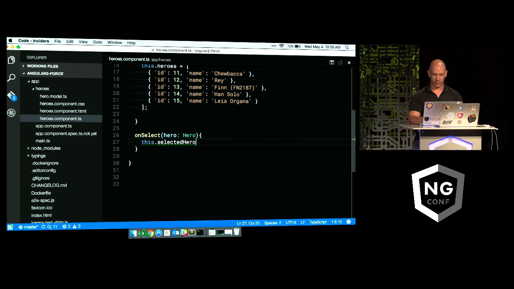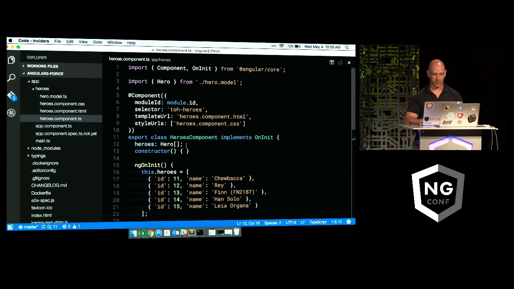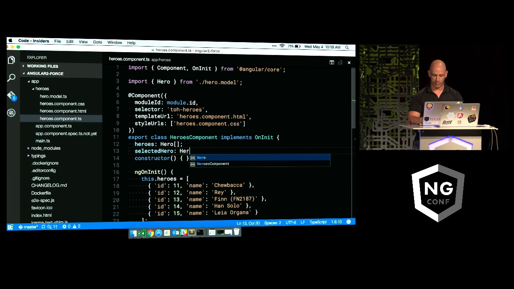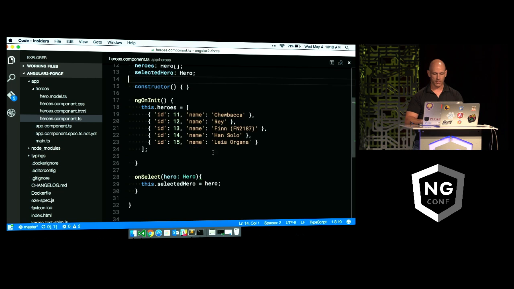We'll create a new property called selected hero. And we'll copy that, because now we have to create that in our class. And that's also going to be of type Hero up top. So now we selected it, but it's not going to do anything yet. We could console log it, but that's kind of cheating.